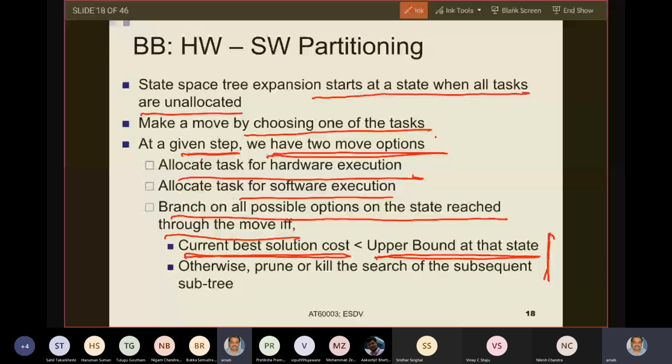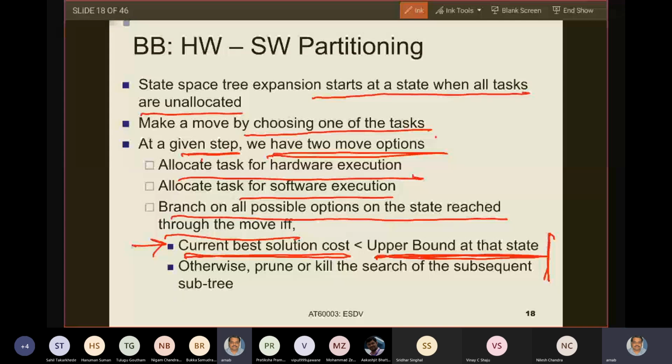A leaf node has a valuation for all tasks. If I am at an intermediate node, there will be tasks for which I have still not taken a decision. For all those tasks, I will try to find an upper bound of how much cost they can deliver. Because this is a maximization problem, I will try to find an upper bound. How I will do that, I will come to later.